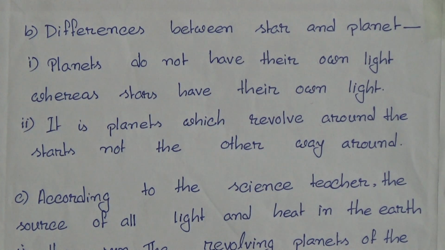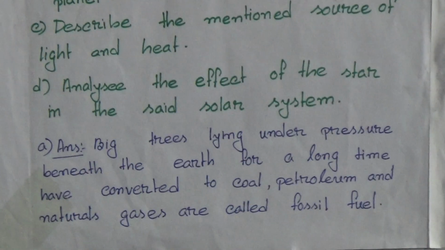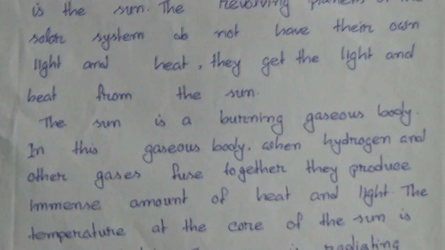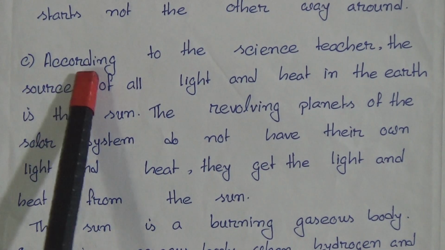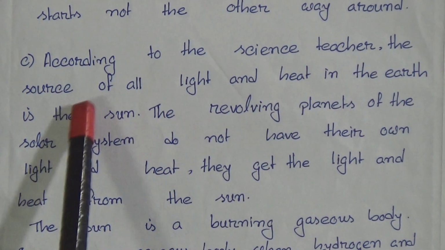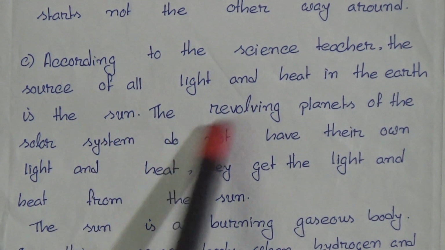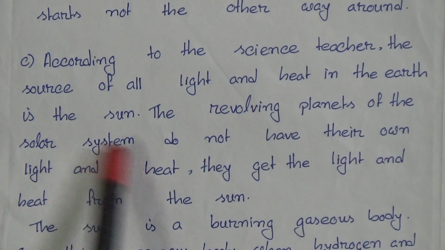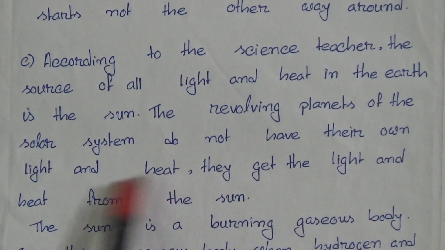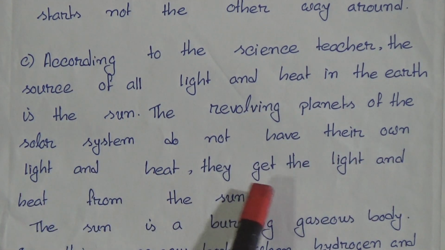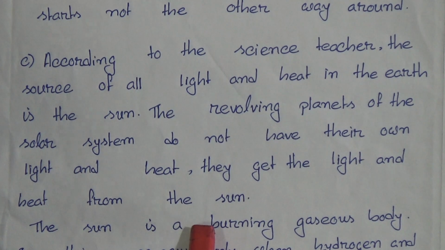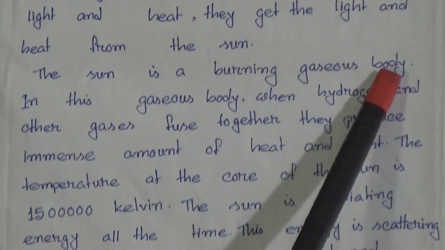Number C, describe the mentioned source of light and heat. We know that the sun is the main source of light and heat. Now we discuss this. According to the science teacher, the source of all light and heat in the earth is the sun. The revolving planets of the solar system do not have their own light and heat. They get the light and heat from the sun. The sun is a burning gaseous body.